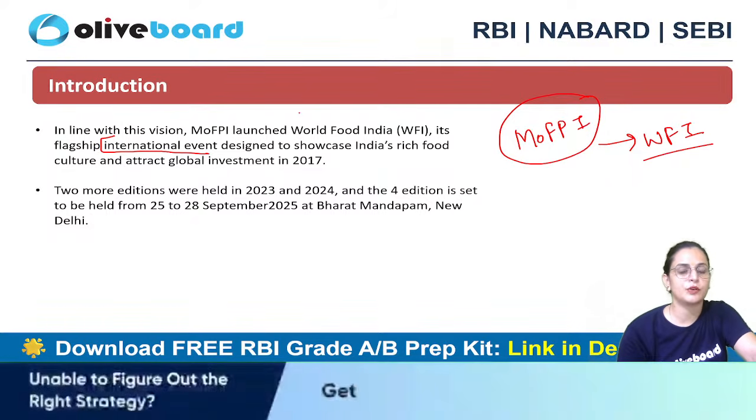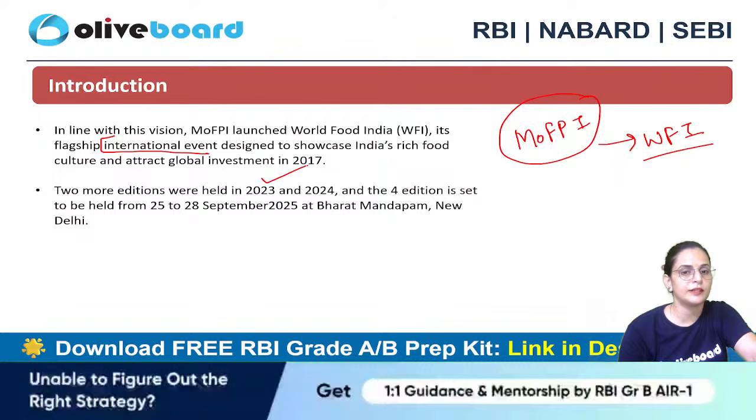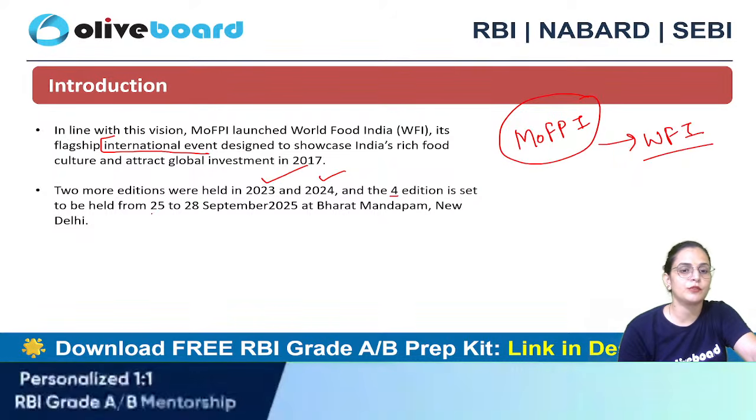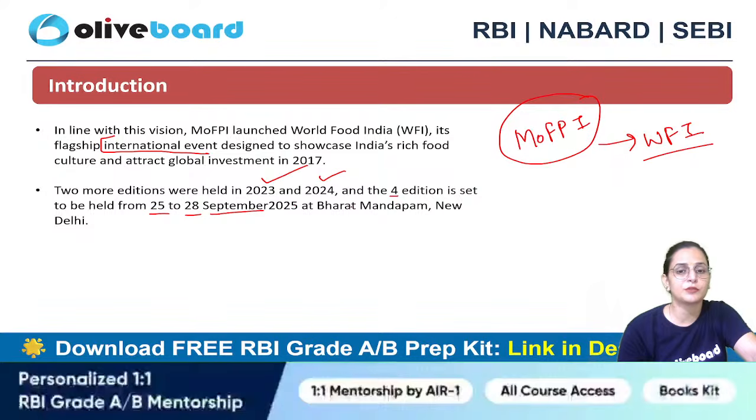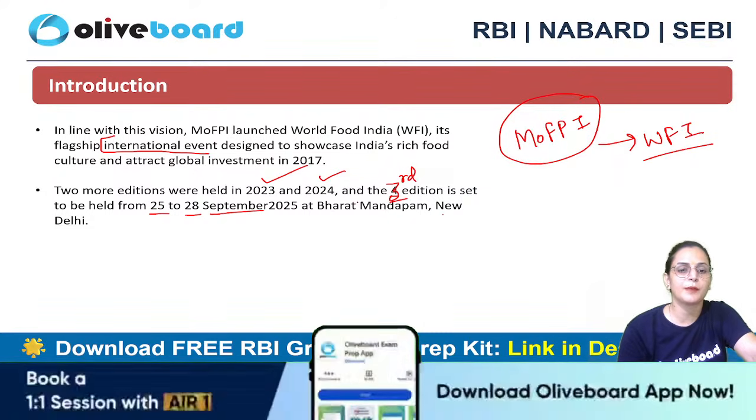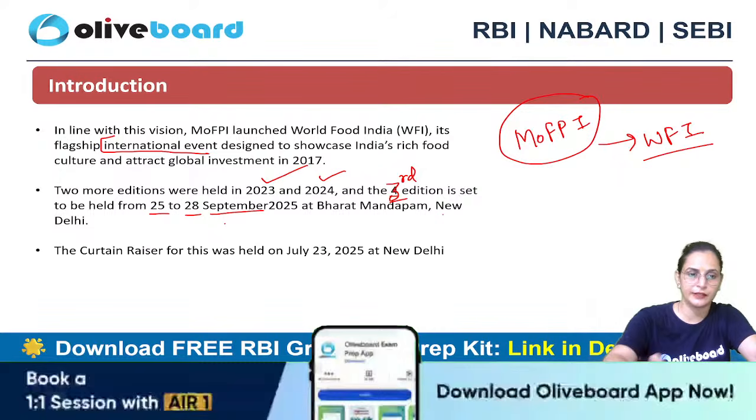Two more editions were already held, in 2023 and 2024, and the fourth edition is set to be held from 25th to 28th September 2025 at New Delhi. No, this is the third edition. The third edition is about to be held here, so this is about the third edition.